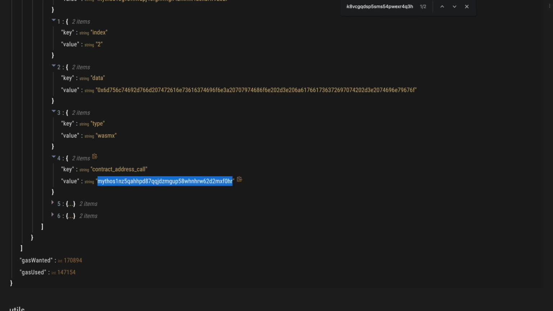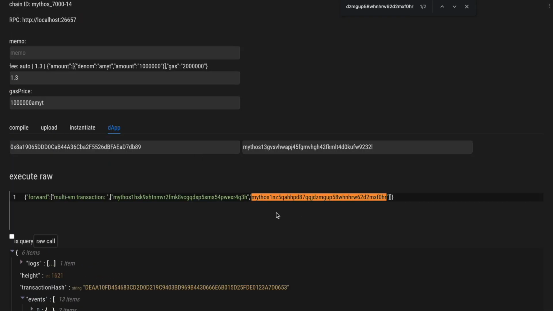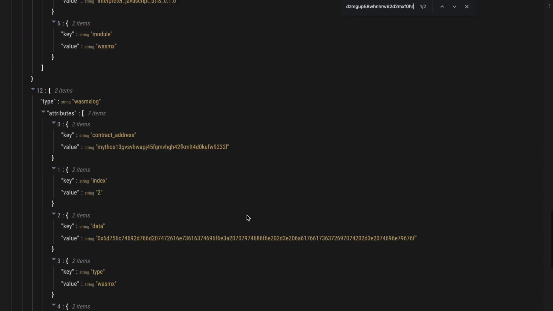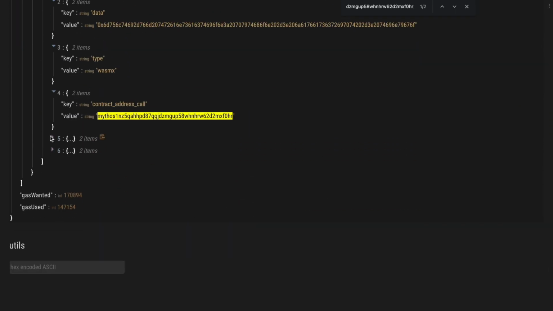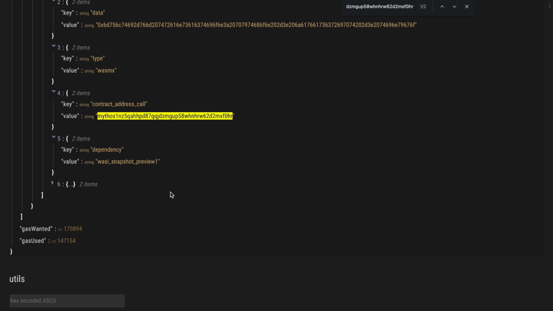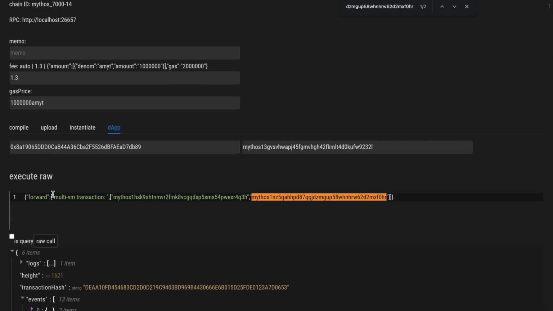This is the address of our TinyGo contract, which is the second address that we gave in the input. And the system dependency is based on a WASI snapshot preview 1 because this was a standalone Wasm module compiled with TinyGo. And now let's test the query, which is forward get.